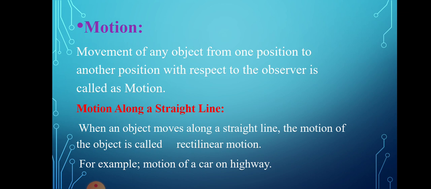So what are the examples? It is nothing but the motion of a car on a highway. Why have we taken this particular example of the highway? Because we cannot change our position. On the highway we have to move in a straight line itself. When a curve comes, or when we have to take our next step, then we can go for that. So on the highway we are going directly in a straight line. It is one example of motion along a straight line.